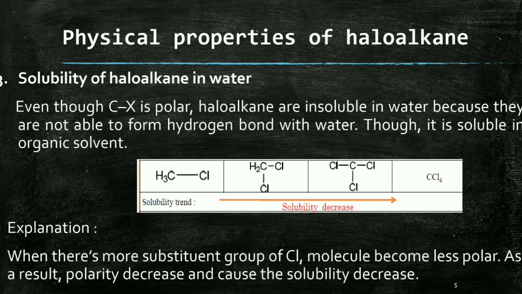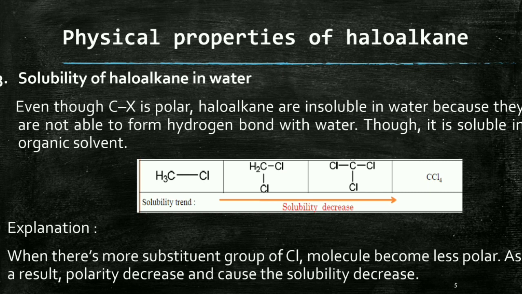Haloalkanes are insoluble in water because they are not able to form hydrogen bond with water, though they are soluble in organic solvent.